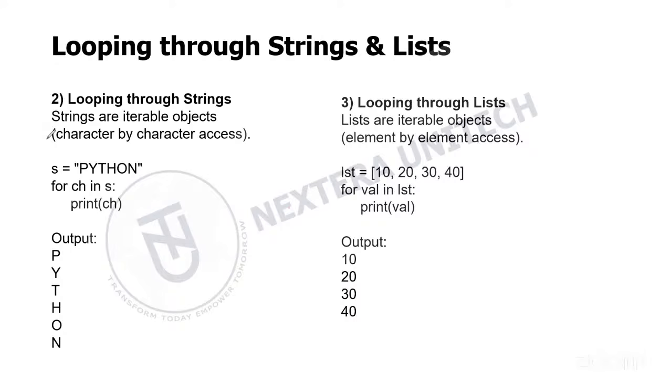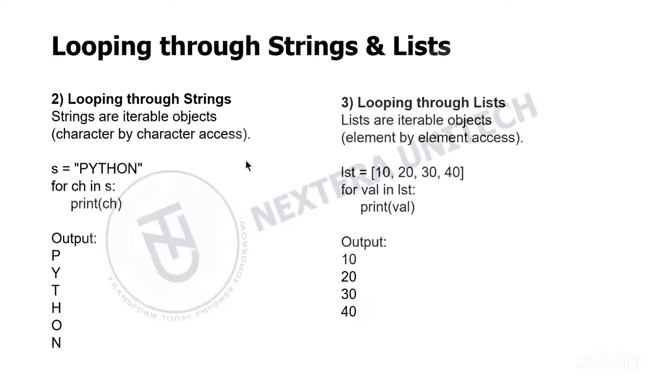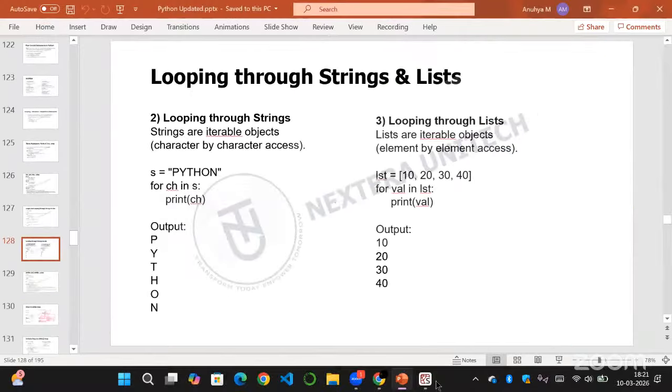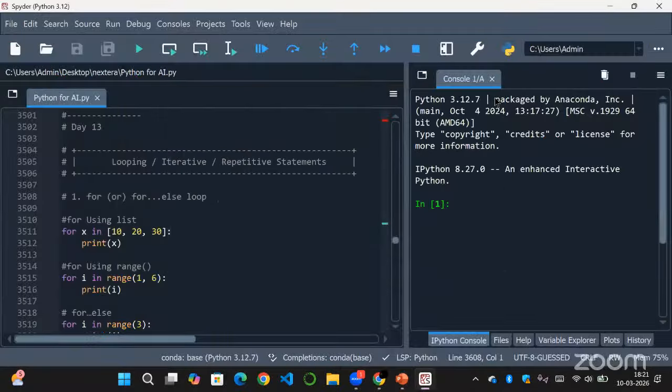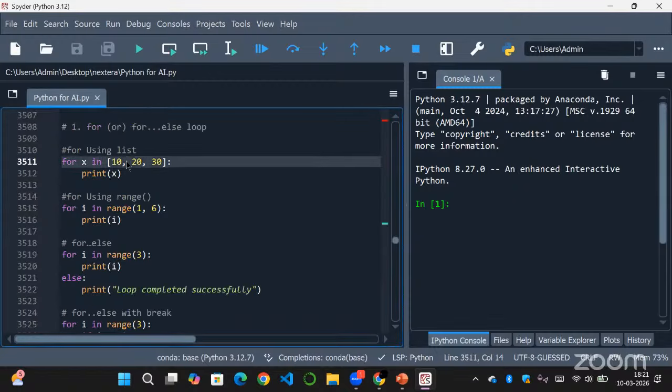So now let us look at the coding part of the for loop. Firstly, we have a for loop, and we are iterating through a list as we've done just now.